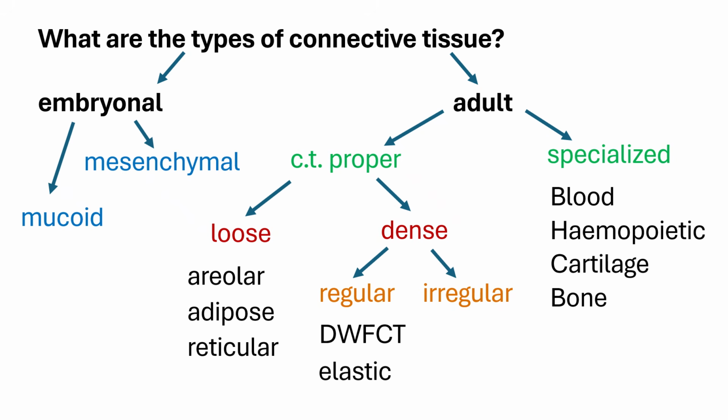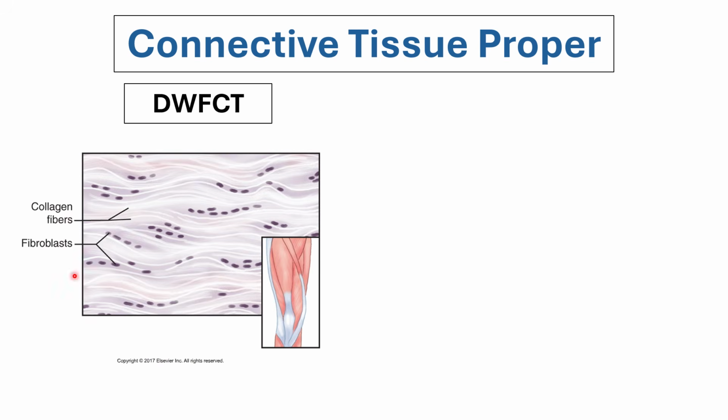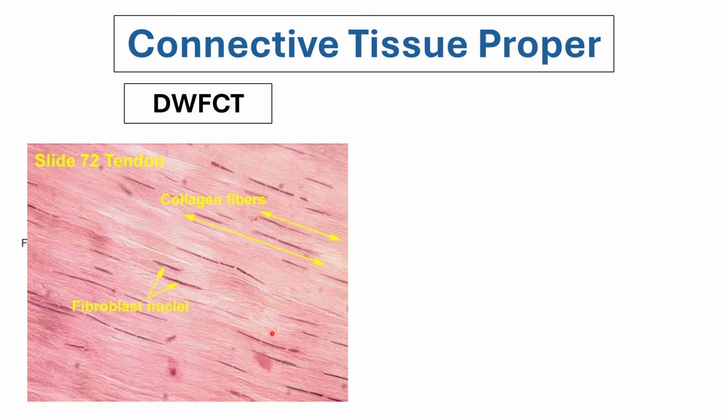So for the connective tissue, this is what we saw earlier, no? The dense white fibrous connective tissue. In some areas of the musculoskeletal system, aside from the dense white fibrous connective tissue, which is usually manifested in the tendons or the connections of your muscle to your bone, you will see your collagen fibers in a very orderly arrangement of your fibers.